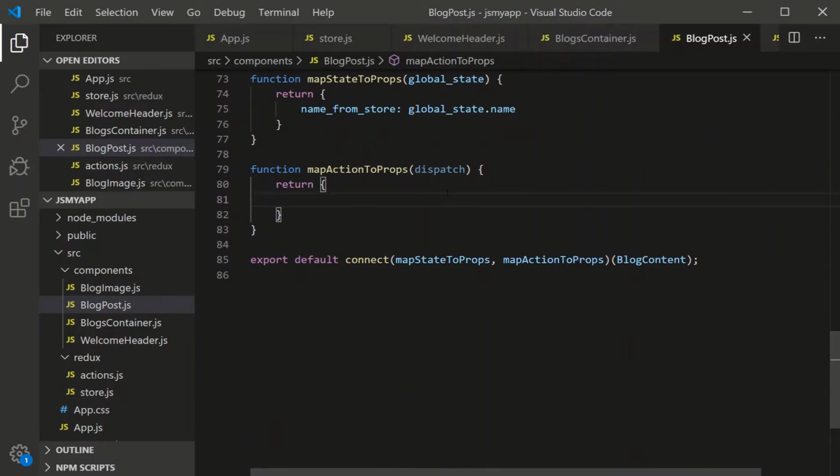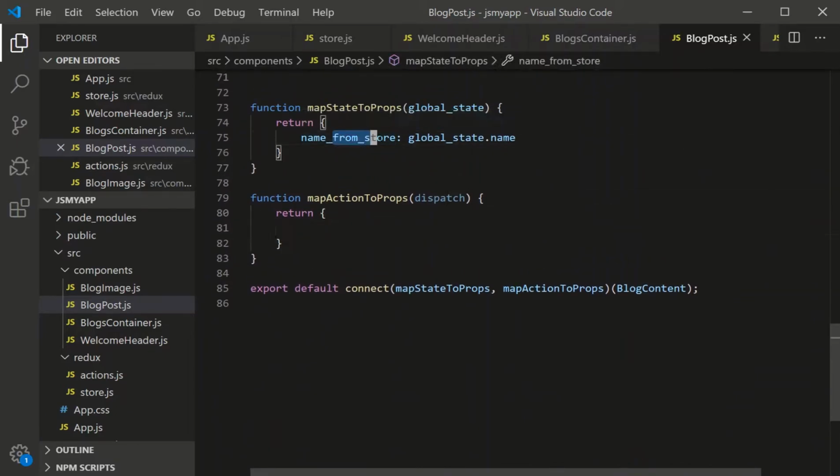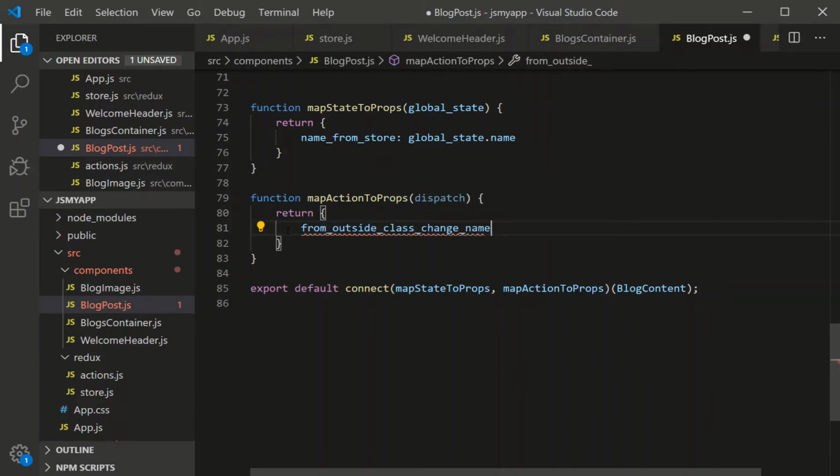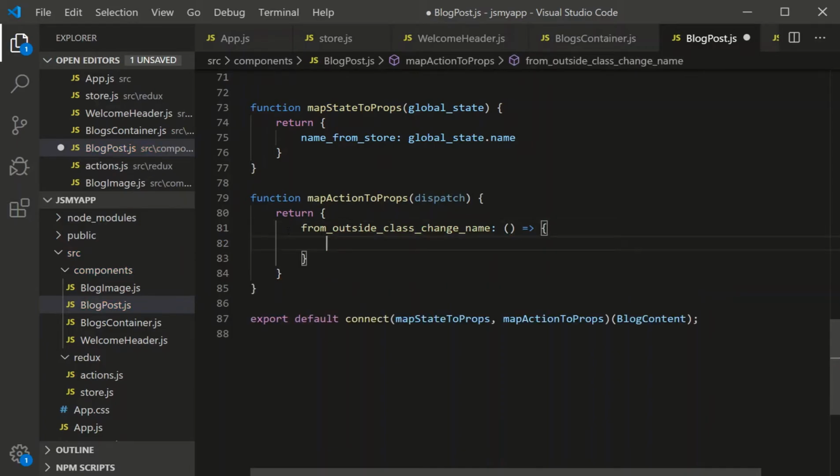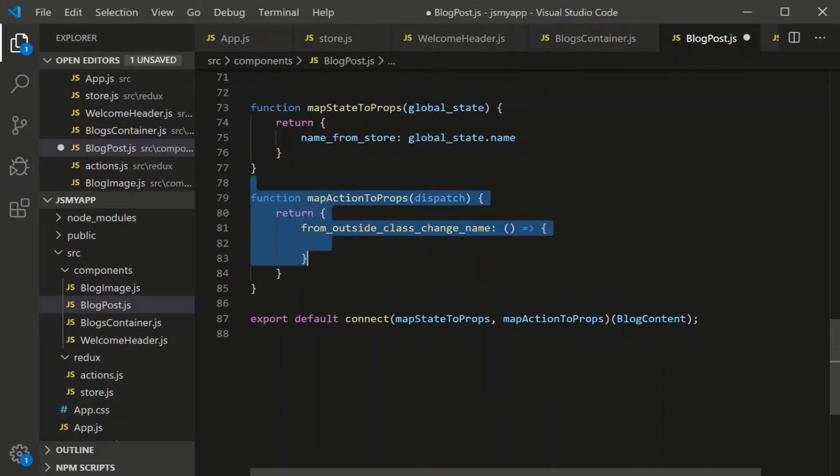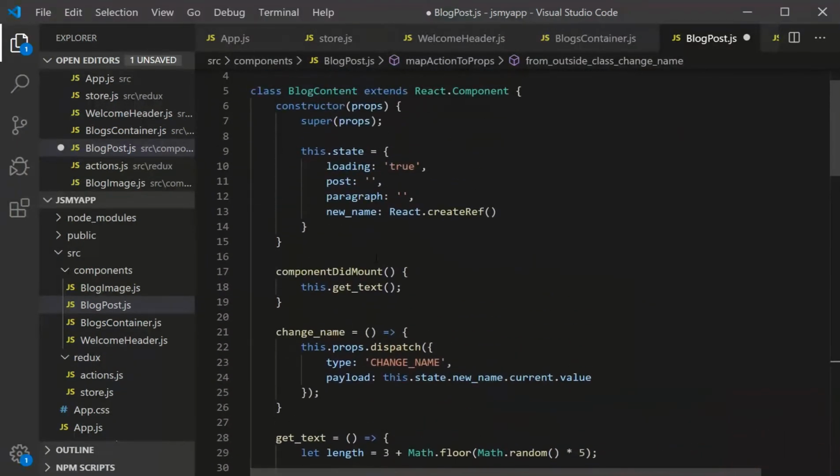This is going to return, just like the previous one returned a local prop name from store whose value was a global state name. This one has a local prop name. We're going to call the prop name, let's just say, fromOutsideClassChangeName. And the value is a function. Within this function, when we call this from the props, it runs this function right here that exists outside of the local state of this class component.